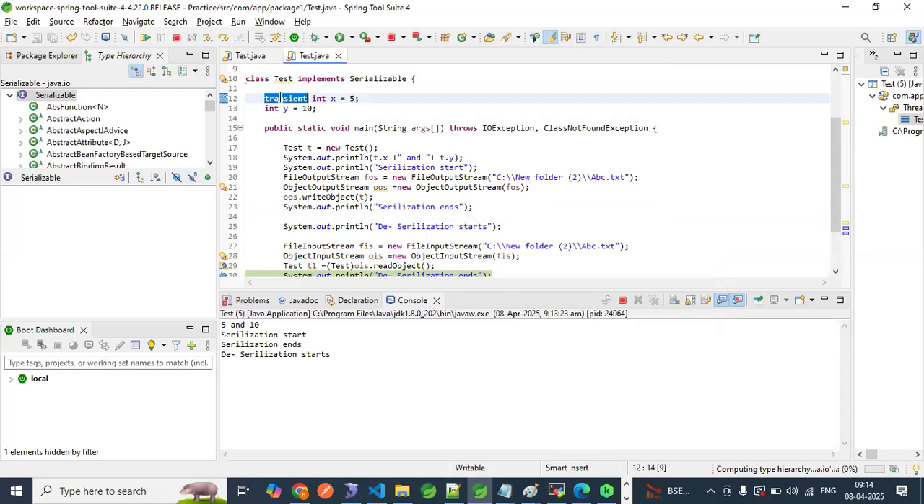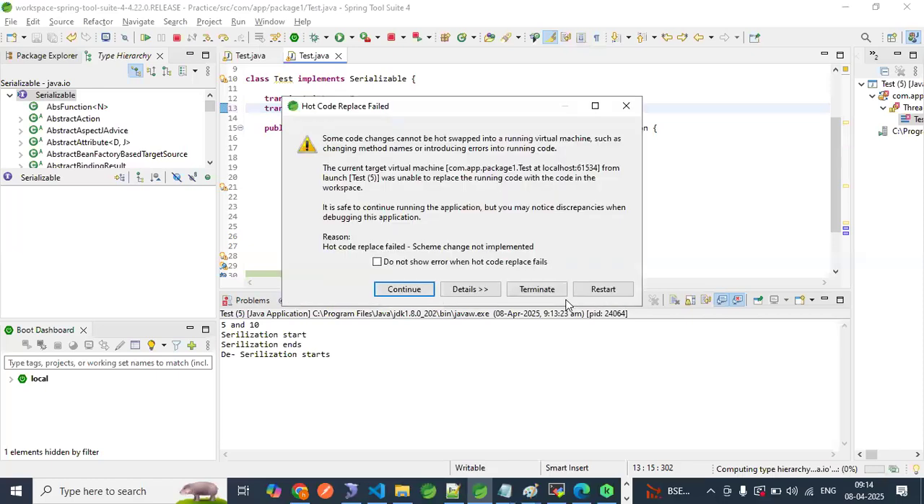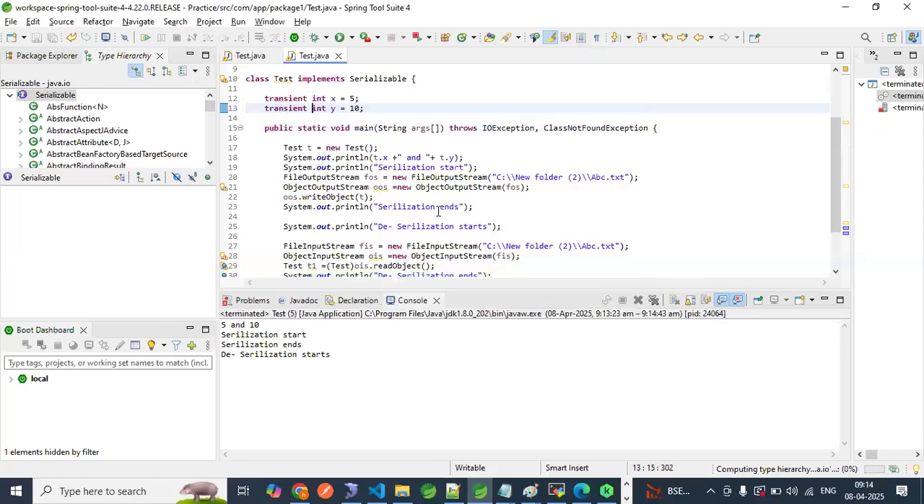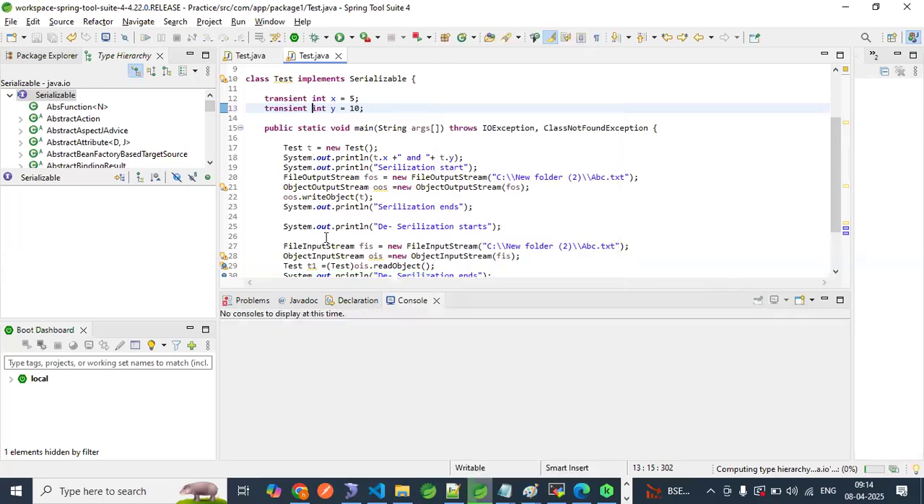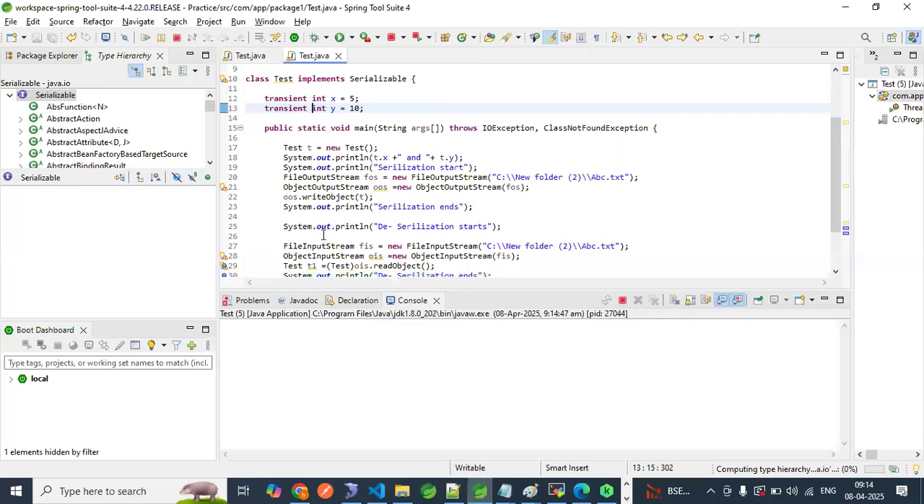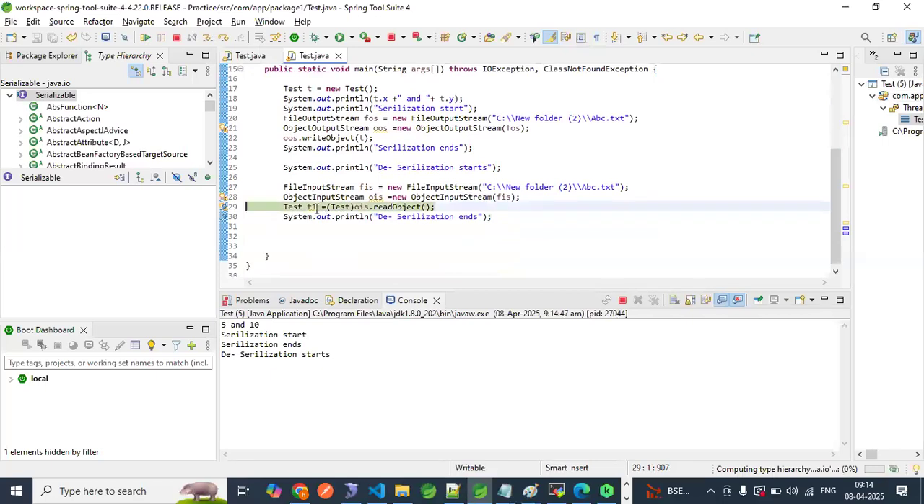If I use transient here, what will happen? Transient. Save this. Terminate the program. Again debug. Save this. Debug as Java application. That's why debugging is very, very important, guys. F6.